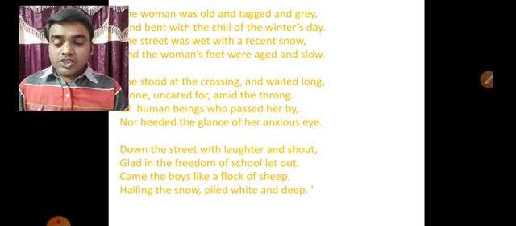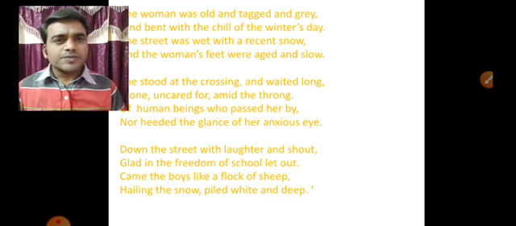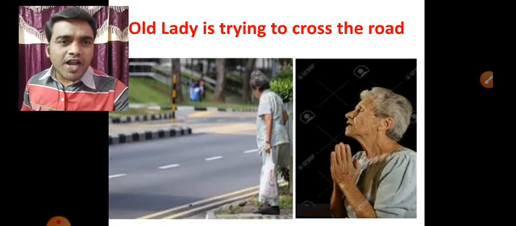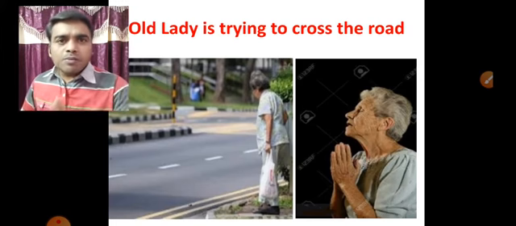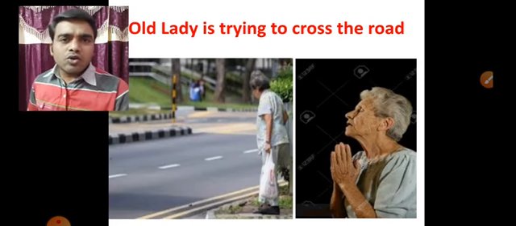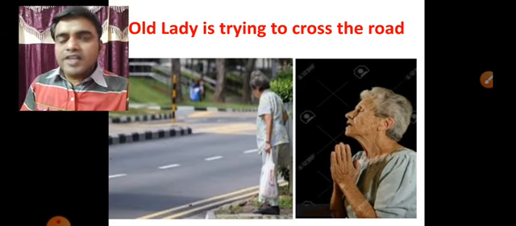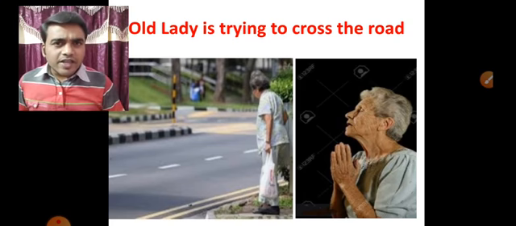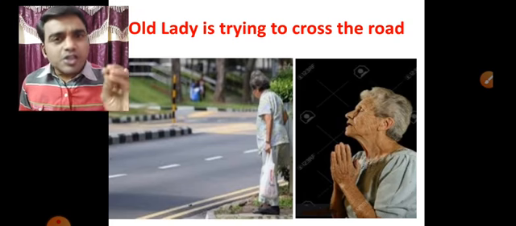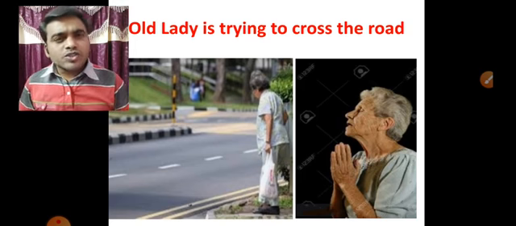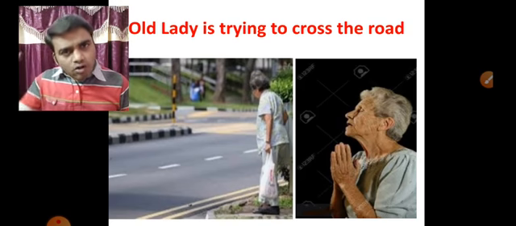She stood at the crossing and waited long, alone, uncared for, amid the throng. She stood at the crossing. Look here. She was standing at the crossing. Crossing in the sense the place where she has to cross the road and reach another side. She stood at the crossing and waited long. She stayed there. So what does it show? She wanted to cross that road. Am I right? And waited long. She was standing there for a long time.